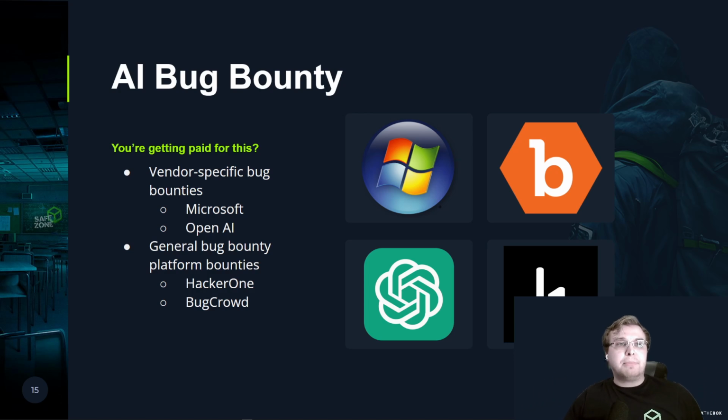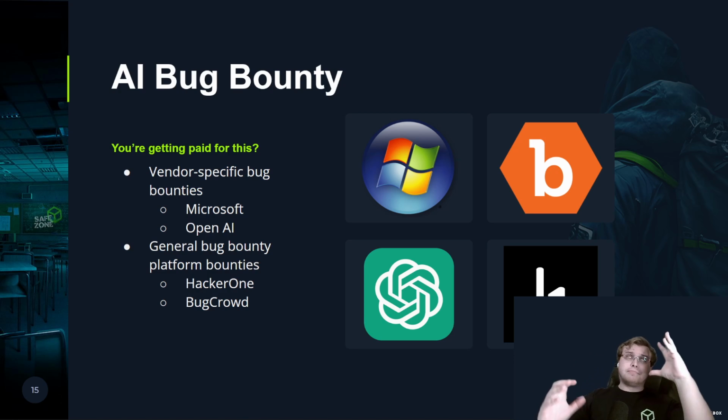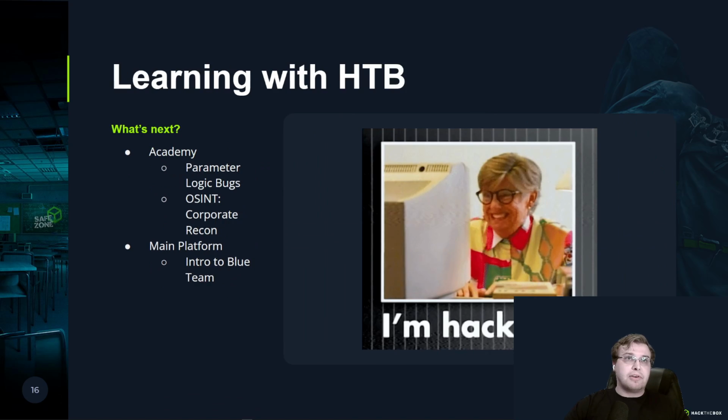Additionally, general bug bounty platforms, HackerOne, BugCrowd. I already mentioned that OpenAI works, I believe, with BugCrowd. But these platforms do have AI or LLM bug bounties, and it's definitely worth checking out. Now, keep in mind, these bounties will range a little bit, but generally speaking, they're going to have the issues that I have listed. They might have something a little bit more specific to the technology that they're catering to, like I mentioned a couple times, vehicles maybe, but generally they're going to look all very similar.